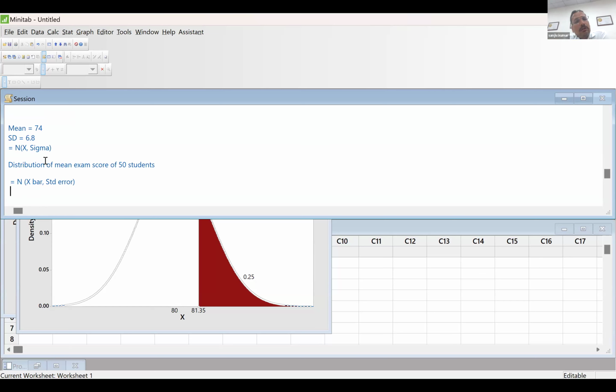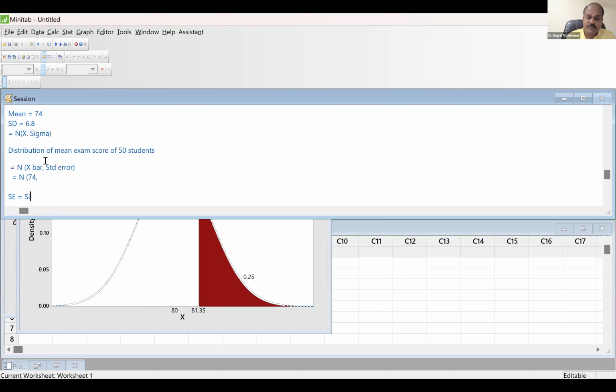So in this case, is there any option in your answer like this? Yes, sir. Normally distributed with x bar, comma, 74, comma 0.9617. I'll tell you how this is the standard error.